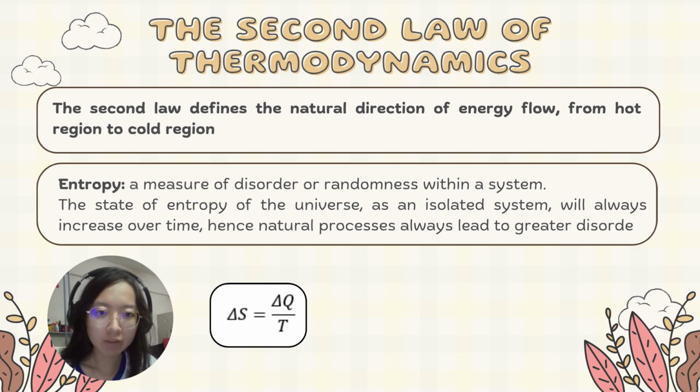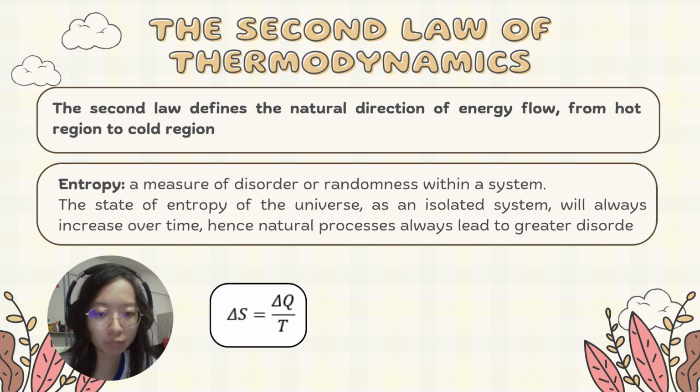As mentioned, the first law doesn't explain how energy flows. The second law provides the missing directionality by stating that heat always naturally flows from hot to cold. The second law also introduced the concept of entropy, a measure of disorder or randomness in a system. It states that natural processes always progress towards increased entropy in an isolated system.